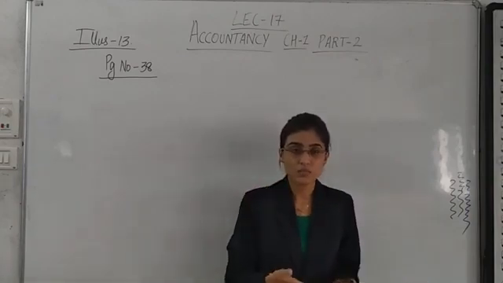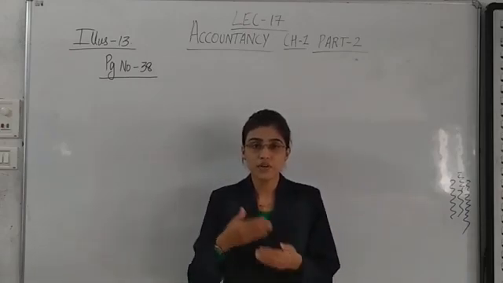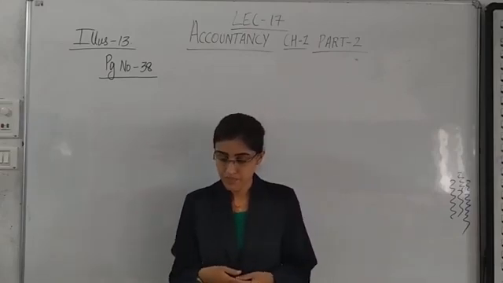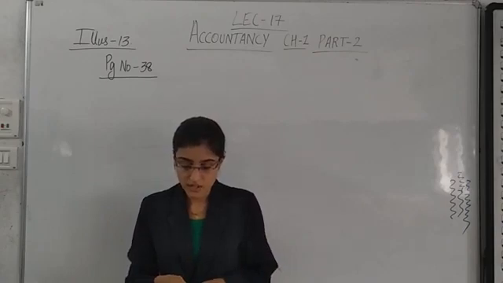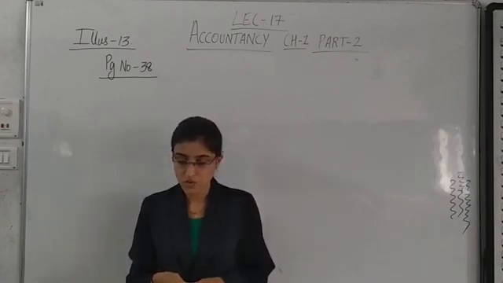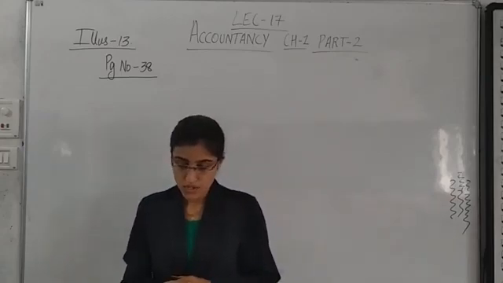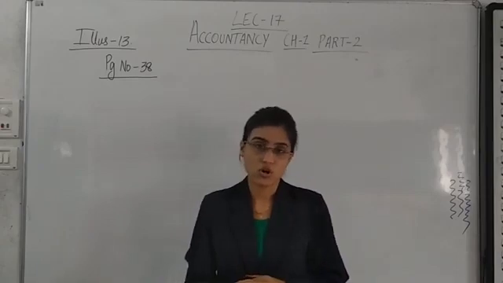It's not possible. Next, Rami, who was having 1800 shares, did not pay money due on first and final call. Then Gami, who was holding 1600 shares, did not pay amount due on final call.